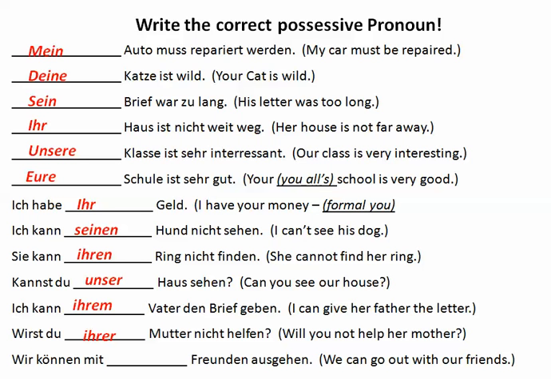And then finally, the dative plural. Mit is a dative preposition, so we're going to say with our friends, and we're going to have the possessive pronoun unser, but we're going to say wir können mit unseren Freunden ausgehen. It's called the dative plural. Normally the plural for Freund is Freunde, but because of the dative plural, it adds an n here, so Freunden. Wir können mit unseren Freunden ausgehen.